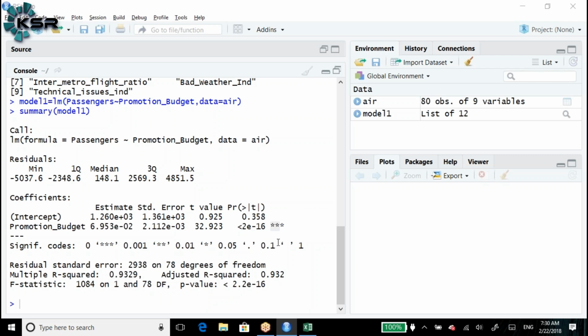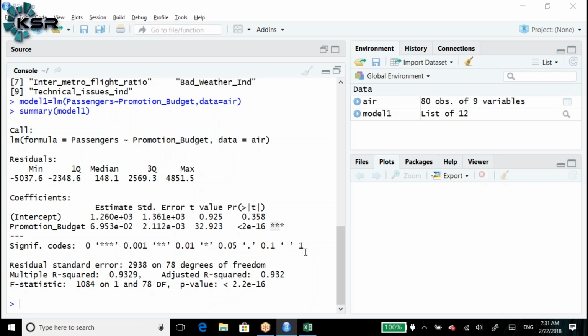Dot 1 means, I mean, like spaces will be there, that is 0.1, that is not the significant one. 1 means not at all significant. 1 means probability of deviation is 100%. Confidence interval of that variable is 0. Now, till this point, anyone is having questions?